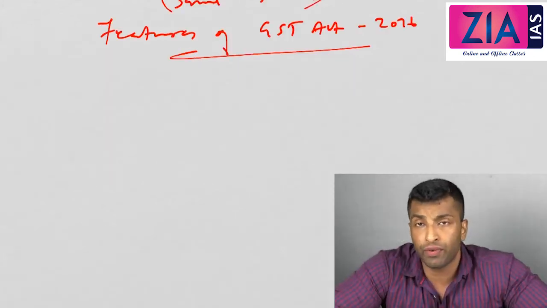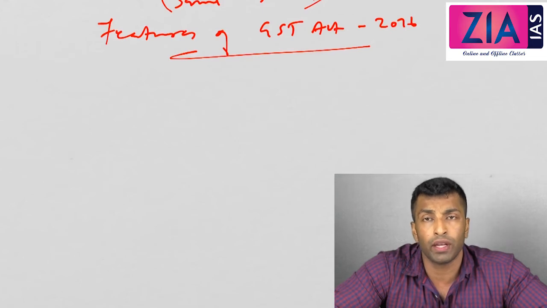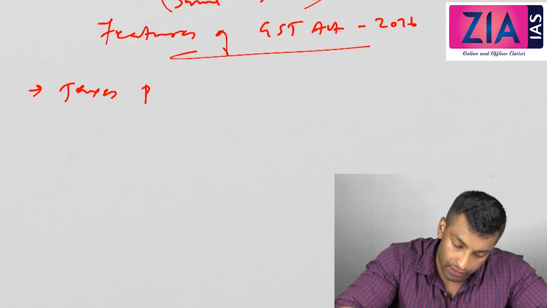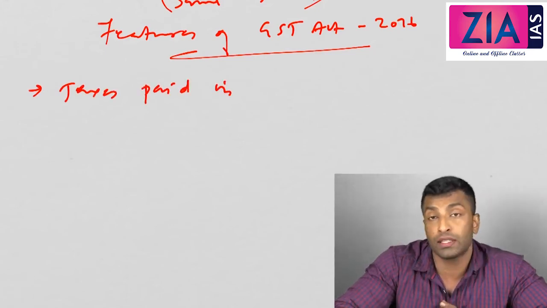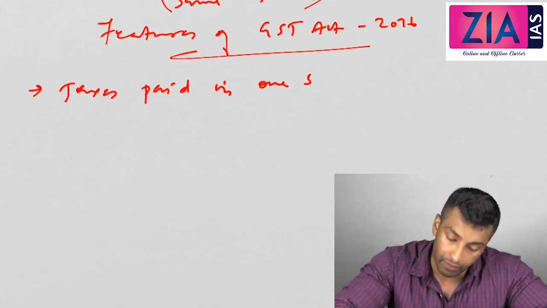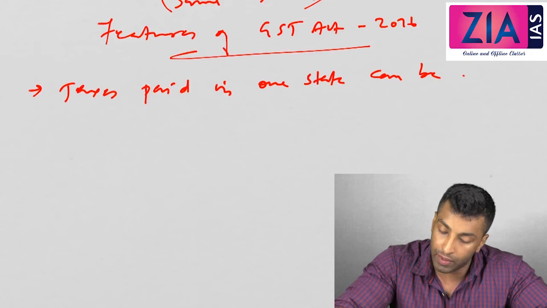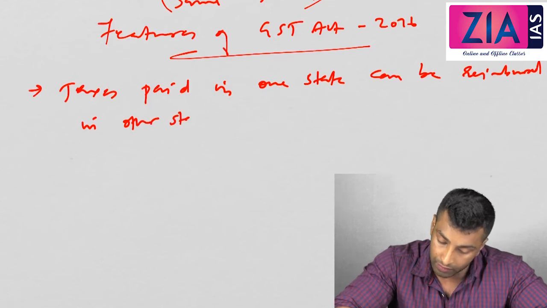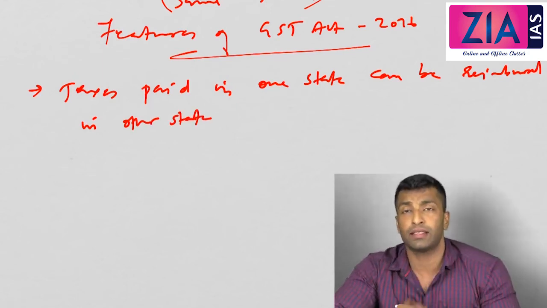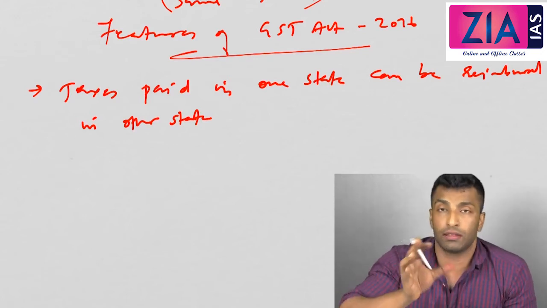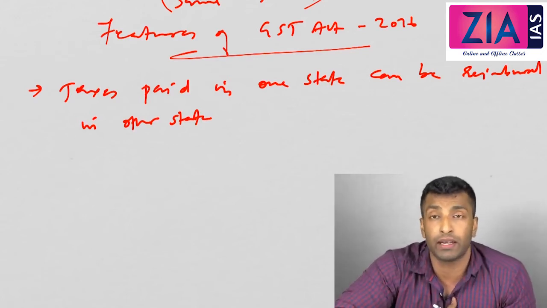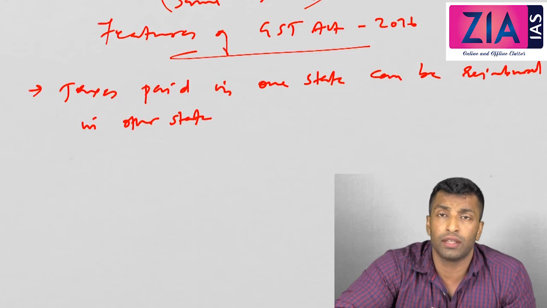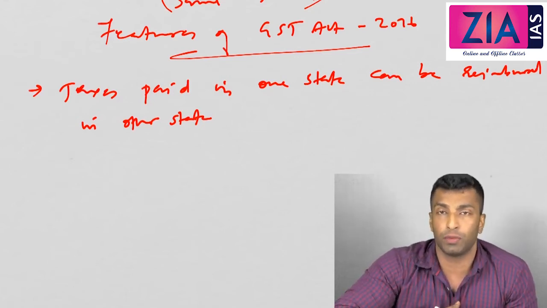One of the disadvantages of state VAT is that taxes paid in one state cannot be reimbursed in the other state. But that problem is going to be solved here. The first point is that taxes paid in one state can be reimbursed in the other state. It is solving that issue with interstate trade, and there won't be multiple taxation in case of interstate trade, which promotes interstate trade, but the concern of the states is that they lose their revenue. I'll tell you how this problem is going to be solved.